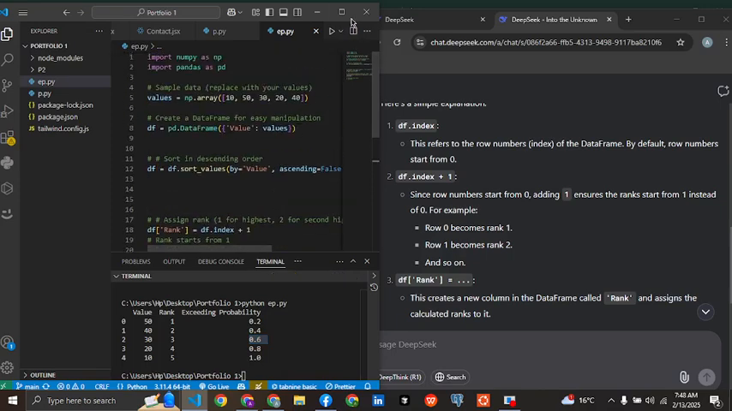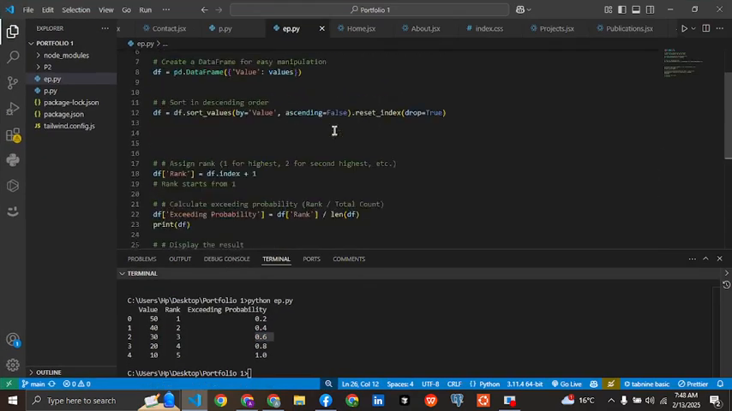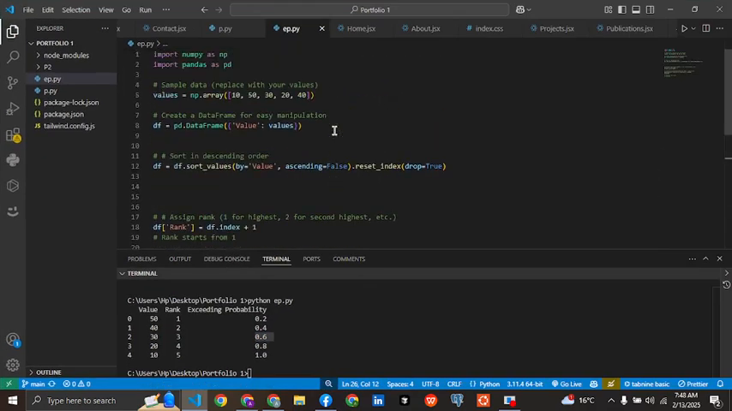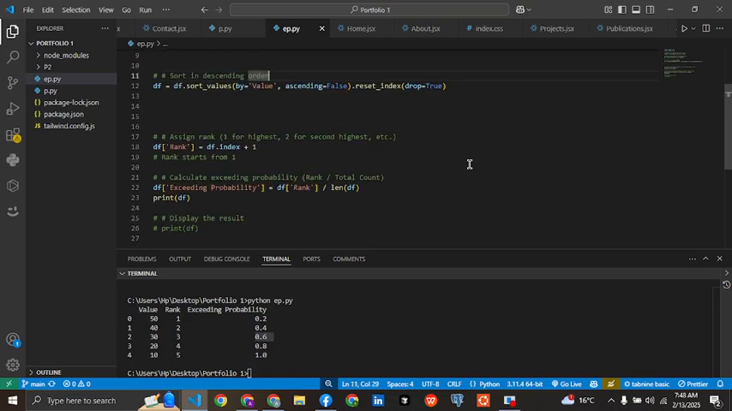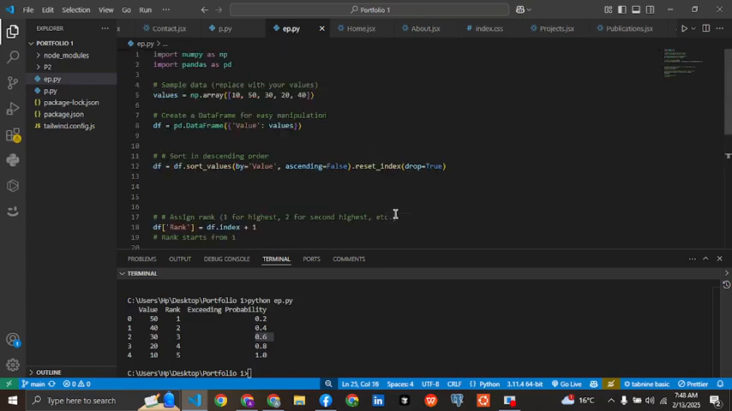Print df. So this code is pretty simple and straightforward. So I think we have understood all of the parts. If you have any doubts or confusion, please let me know in the comments.